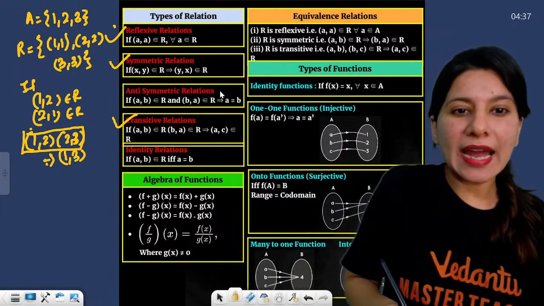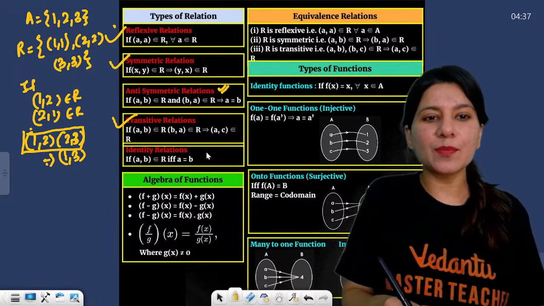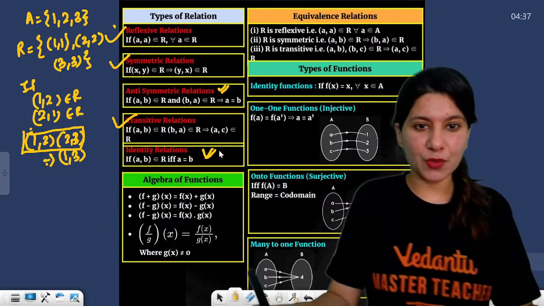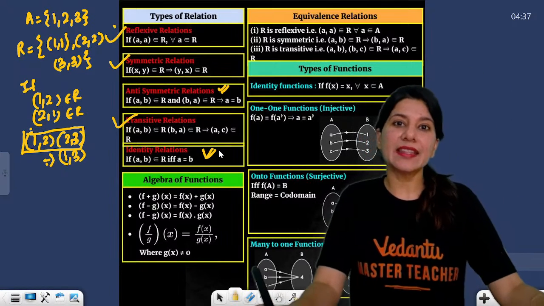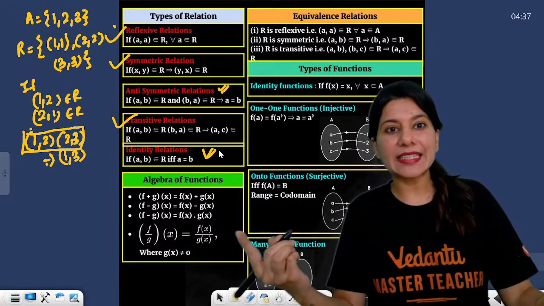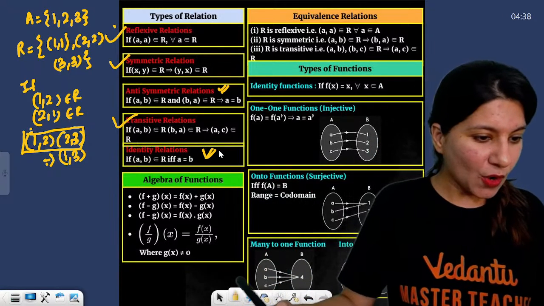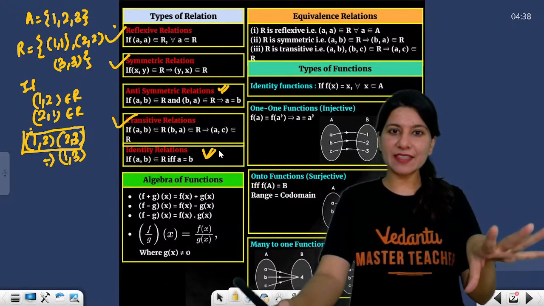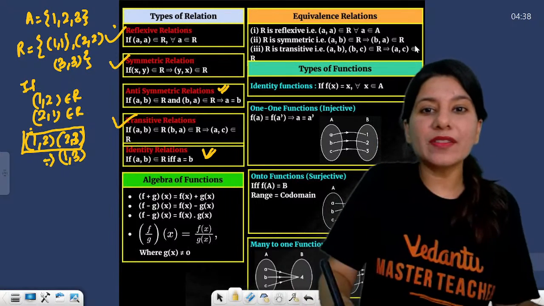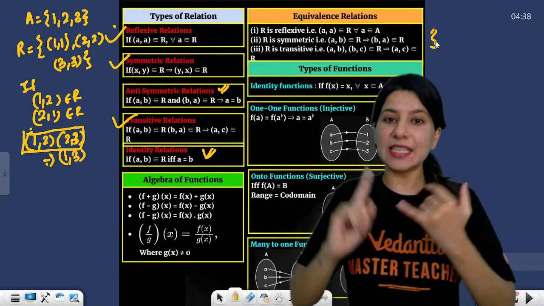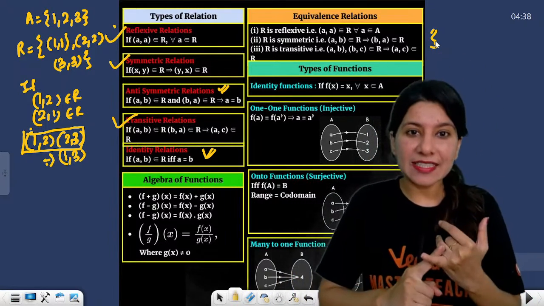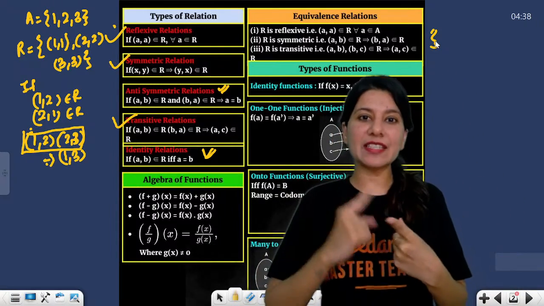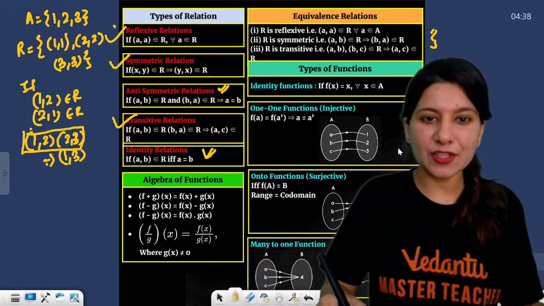And this is your anti-symmetric relation, which is not that important, but still I have mentioned it. And this is your identity relation. Identity relation means that each element should be connected with itself. So this is reflexive, symmetric, transitive. And if a relation is reflexive, symmetric, and transitive, that means that relation will be an equivalence relation, right?